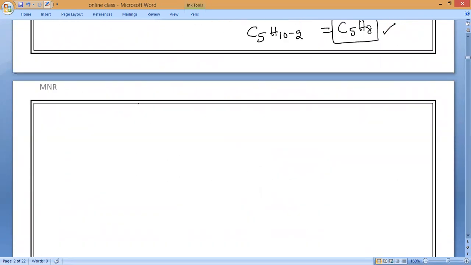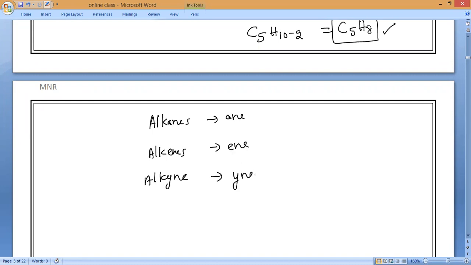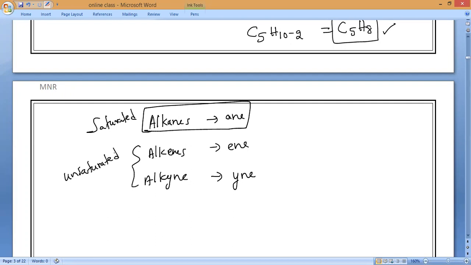All the general formulas we are studying now are of straight chains only. Understanding? So alkanes, alkenes, and as well as alkynes. Remember here, ane, ene, and yne. Saturated is ane, and the remaining two are called unsaturated.